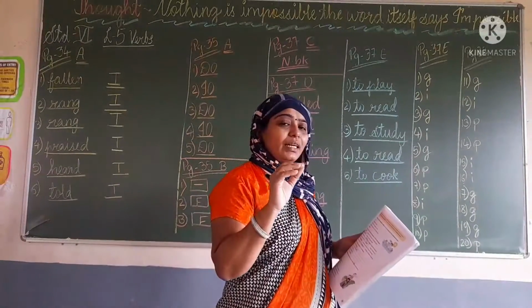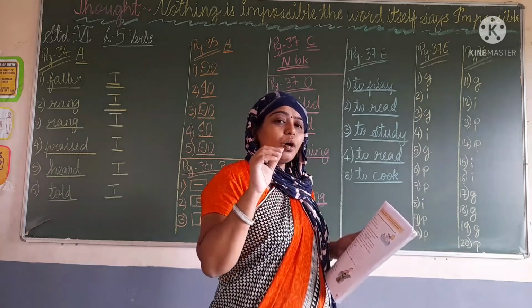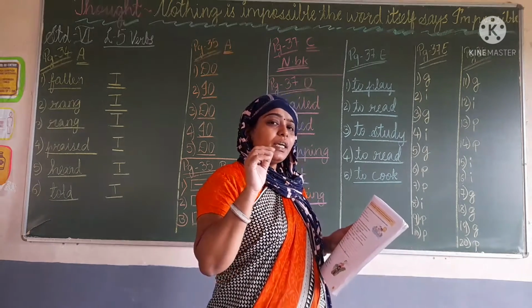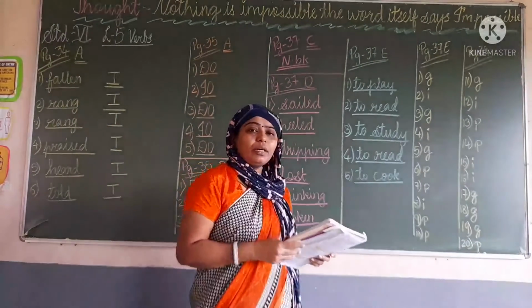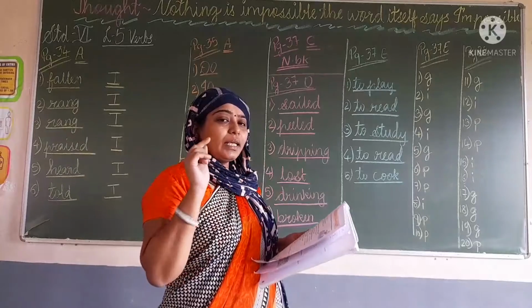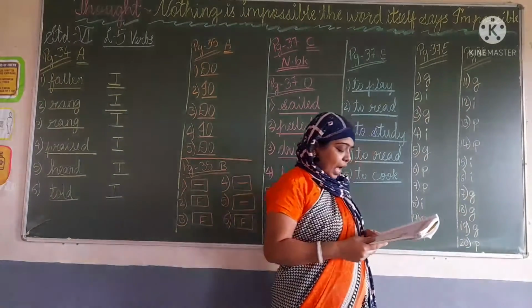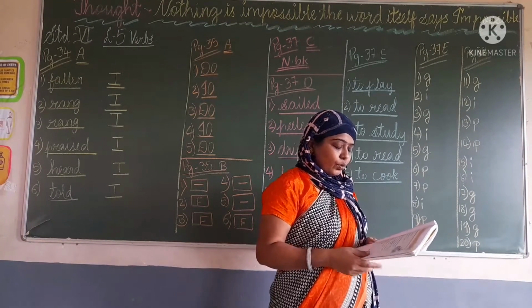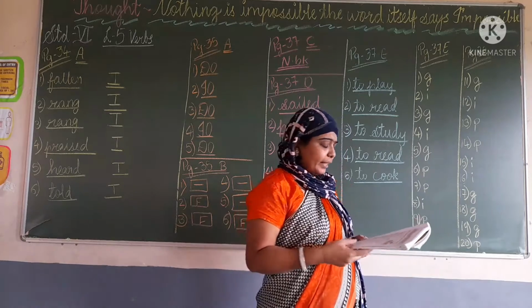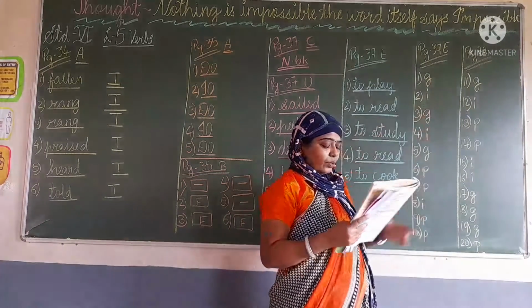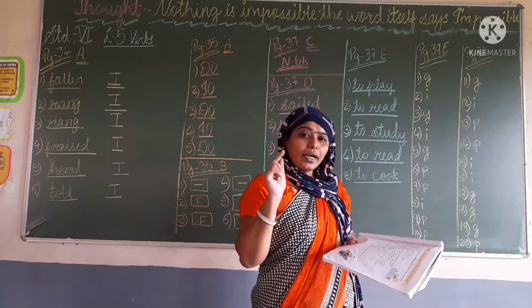So we have to read the sentence and find out whether it belongs to infinitives or participles or gerunds. Okay, so I like whistling. Here the word is whistling, whistle plus ing, so it is gerund. So write there G. Second, I like to whistle. To whistle is the infinitive, so write there I. To plus verb, so it is the infinitive.